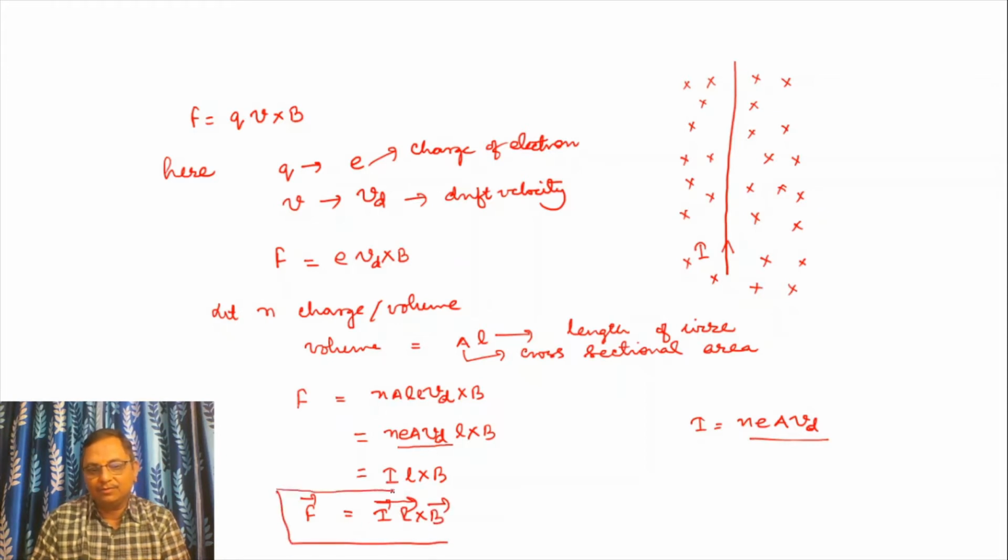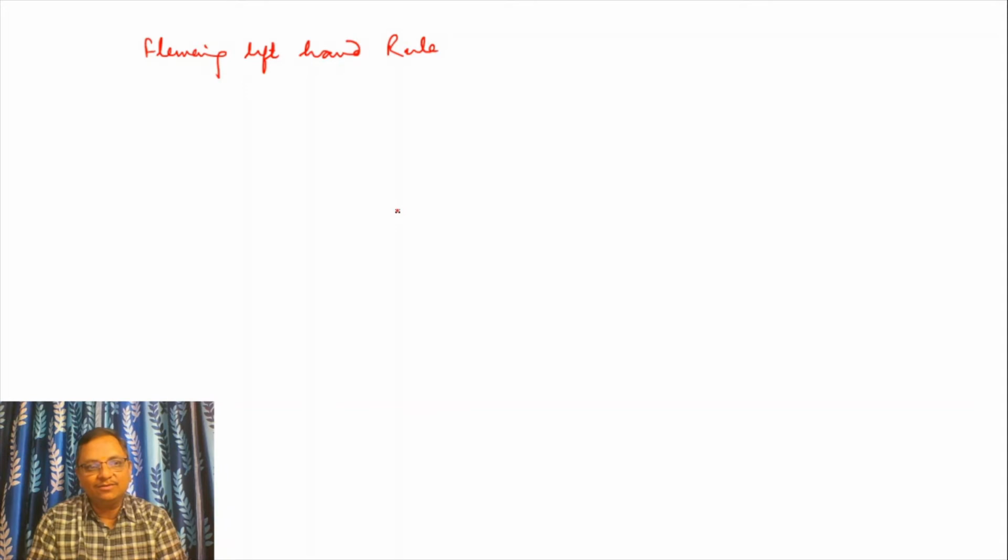Now you know that force is a vector quantity. Then what will be the direction of that force? The direction of force is calculated by Fleming left hand rule. What is Fleming left hand rule?